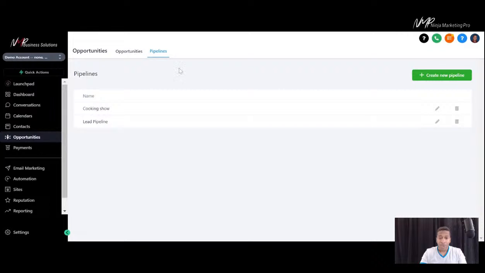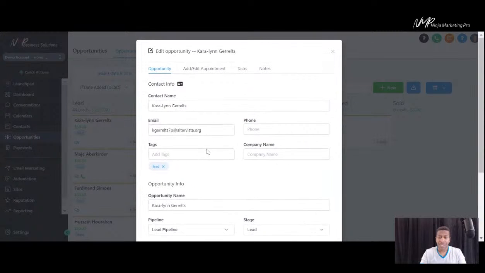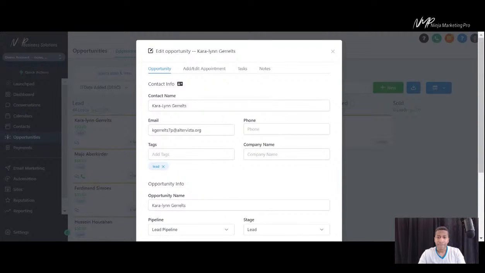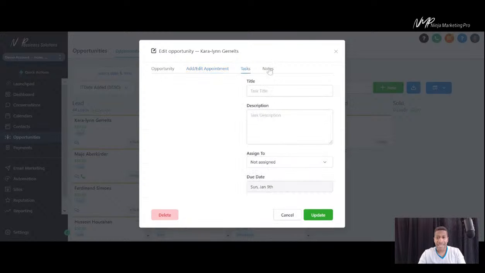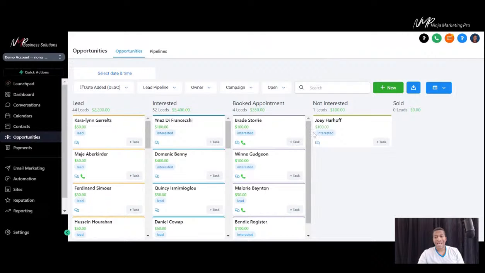So we also have it to where if I click on this here, you can see what the information is. When someone comes in from a funnel or from Facebook, they come right to your pipeline, where all this information will be already filled out for you: the lead value, the stage of the pipeline you want them to go into based on where they came from, the sources in here, and you can add and edit appointments and tasks, and those all within that opportunity there. All right, so these are all I can move over. A lot you can do from here, but this is just an overview. We'll jump into more detailed things over the next few weeks as we dive into the system more.